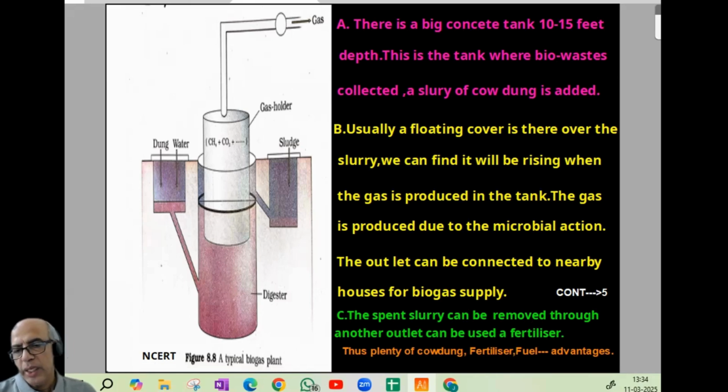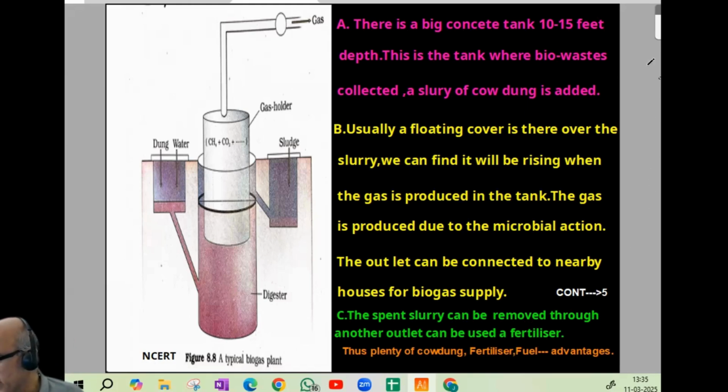An outlet can be connected to nearby houses for biogas supply. Now the spent slurry can be removed through another outlet and used as a fertilizer. So in a nutshell, cow dung is plentiful, and you get fuel as well as fertilizer, the most eco-friendly item. So these are the advantages. I think that idea is clear. That is how this biogas plant appears and how it works, developed by IARI and KVIC.